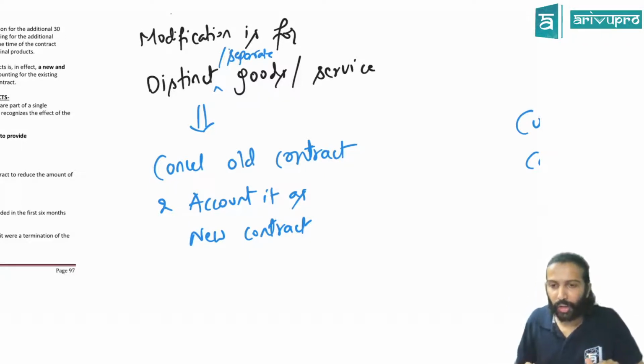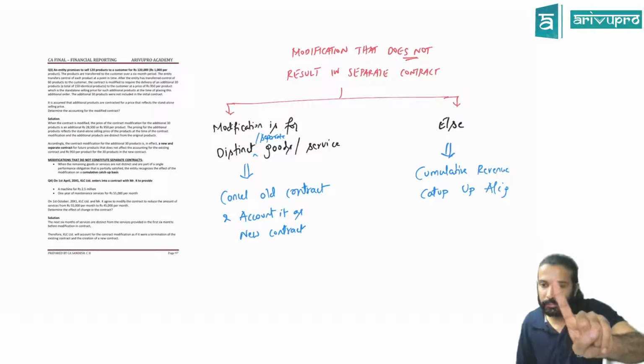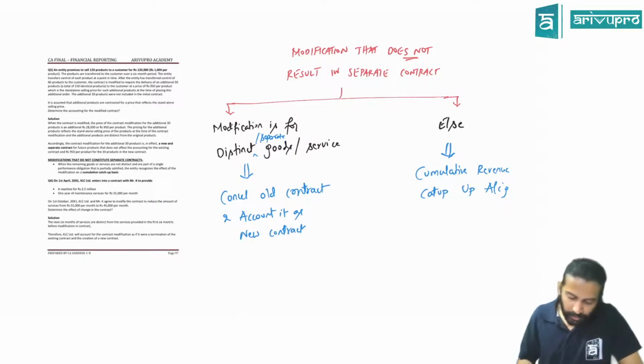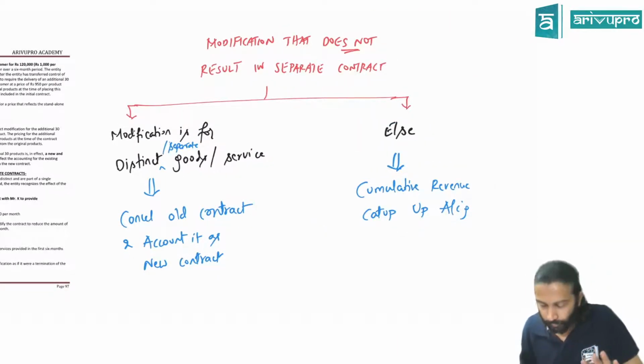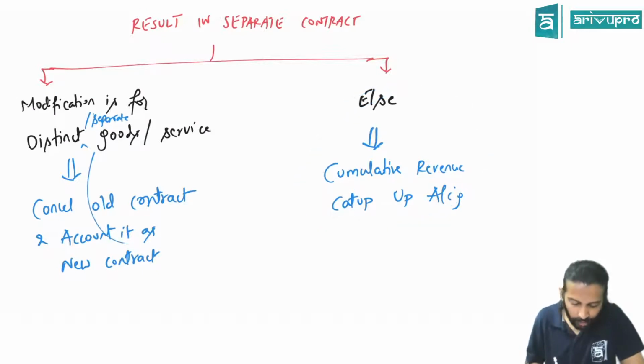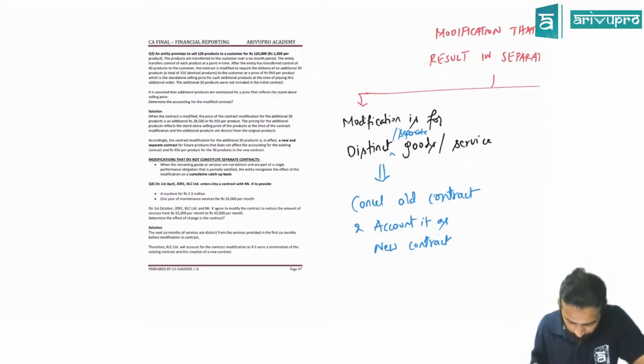Here, what are you doing? The old contract you will cancel and only the new contract will come in. In this sort of modification, only 1 contract will be there. In the previous sort of modification, there will be 2 contracts. Getting the difference? If it is not for distinct goods or services, then you do something known as cumulative catch-up accounting. First, we will do this, then we'll come back to that. We'll understand this through numbers.